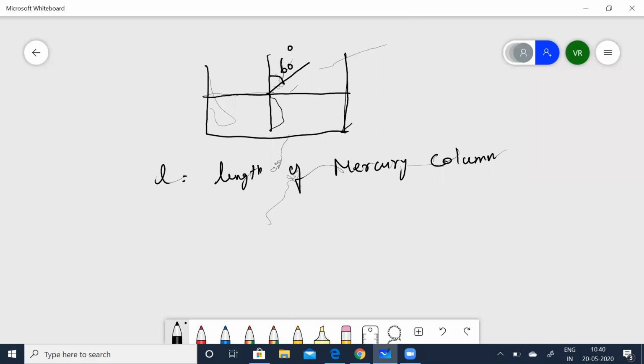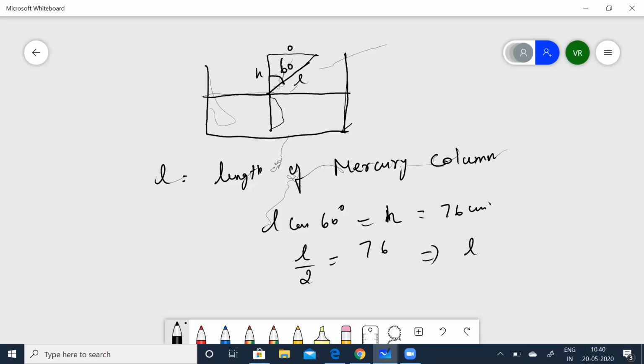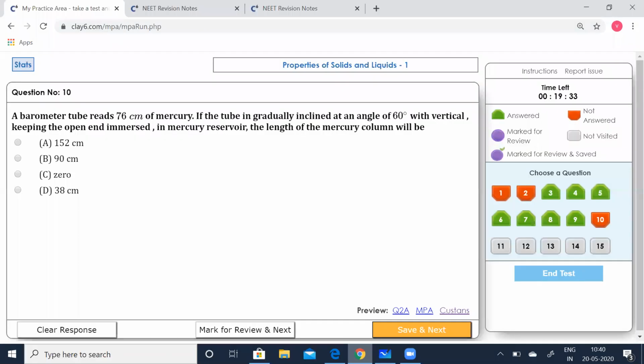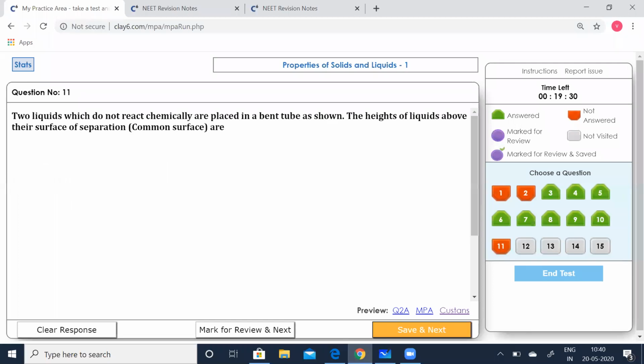Then you know that L cos 60 degrees will be equal to H. Let me complete this, this is going to be H, right? So L cos 60 is now going to be H, but H is given as 76 centimeters. So substitute, and cos 60 is half, you know that. So L by 2 is equal to 76, or this implies L should be equal to 152 centimeters. So let's see which option is correct. 152, option A is correct. Click that, go to the next.